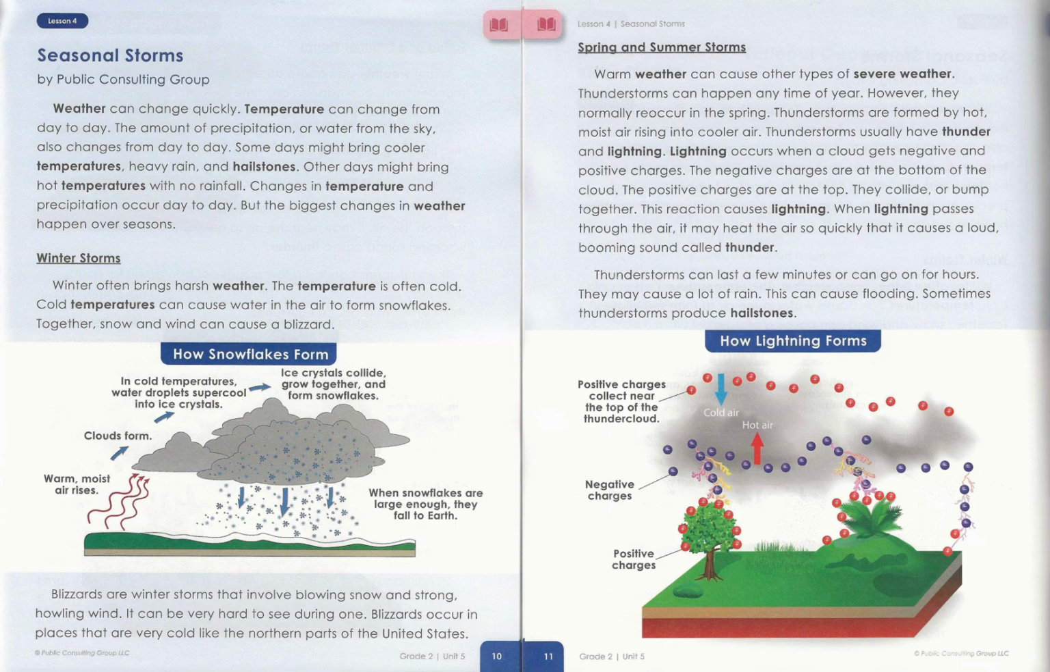How lightning forms. Positive charges collect near the top of the thundercloud, in the cold air. Then you have hot air rises. The negative charges are in the middle. And then you have positive charges towards the ground.